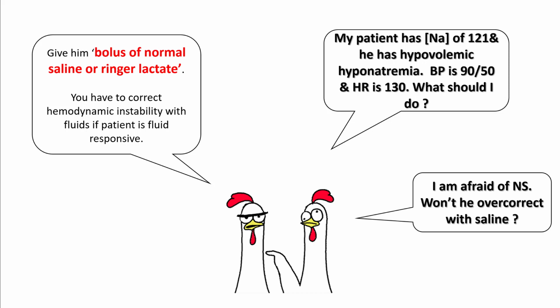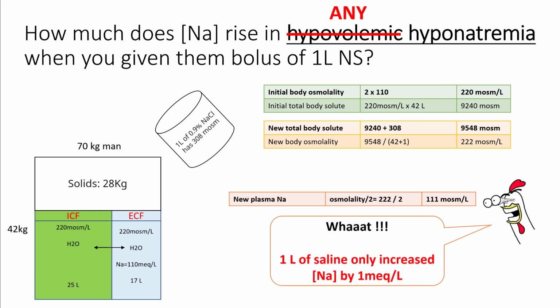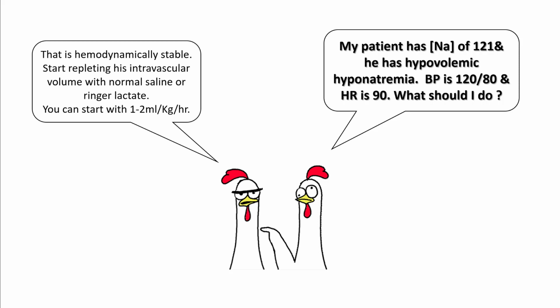The question everybody is worried about is whether these patients would overcorrect with saline boluses, and therefore a lot of these patients don't get any. So let's see how much 1 liter of normal saline increases your sodium in any hyponatremia. If you go through our calculation as we did previously, your new plasma sodium has increased from 110 to 111 with 1 liter of saline. So as you can see, the increase is not much. If your patient is hemodynamically stable, you can start them on a continuous drip of ringer lactate or normal saline at 1 to 2 ml per kg per hour.